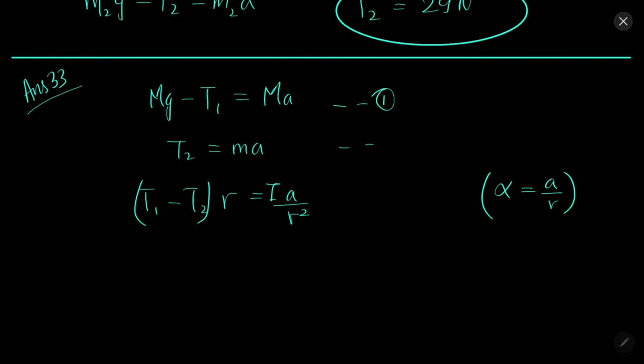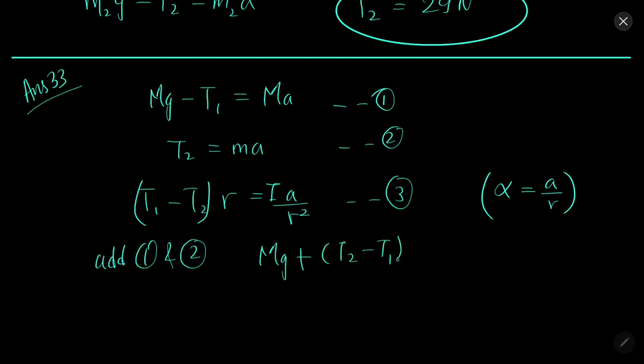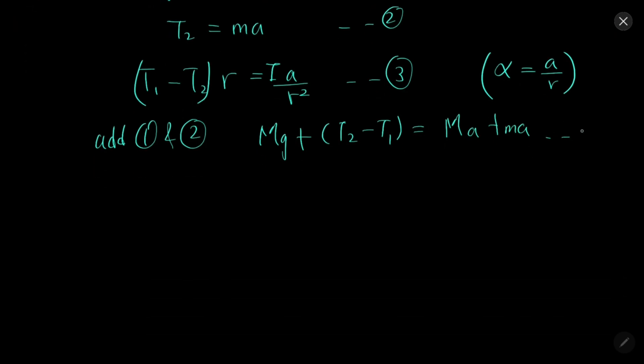This is equation 1, this is equation 2, this is equation 3. So add equation 1 and 2. We will get mg plus T2 minus T1 equal to ma plus ma. So after solving all this, acceleration will come out to be mg over (m plus I over r square).